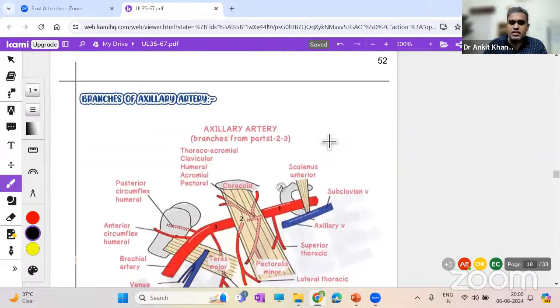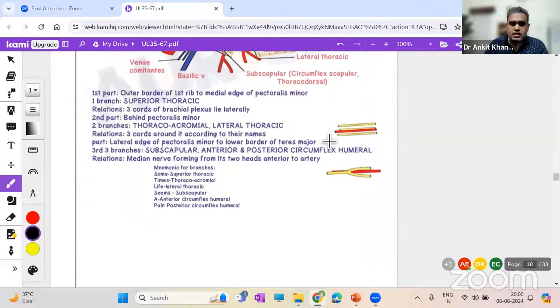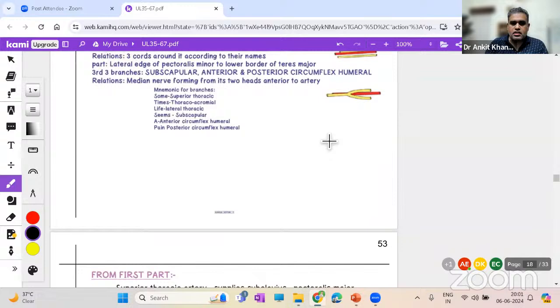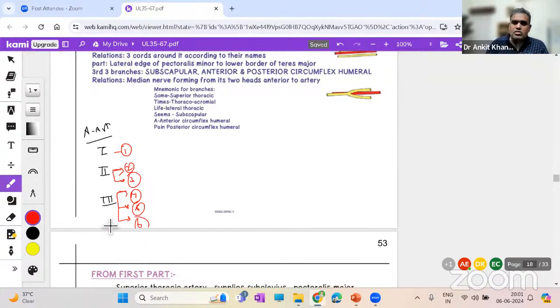Coming to the major part, that is the branches of the axillary artery. Branches are simple. See, the axillary artery has 3 parts. Part 1, part 2, and part 3. Part 1 will give 1 branch. Part 2 will give 2 branches. Part 3 will give 3 branches. Total there are 6 branches. How to remember their names?